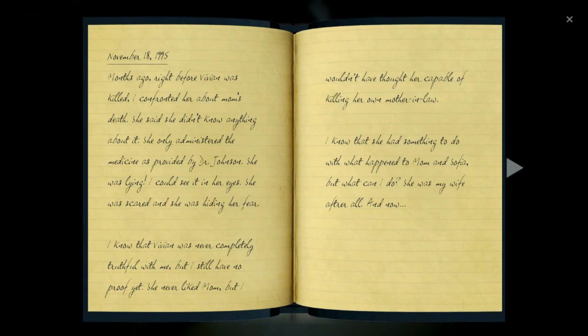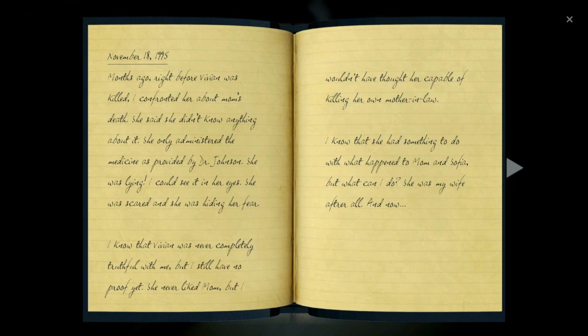November 18th, 1995. Months ago, right before Vivian was killed, I confronted her about Mom's death. She said she didn't know anything about it. She only administered the medicine as provided by Doc Johnson. She was lying. I could see it in her eyes. She was scared and she was hiding her fear. I know that Vivian was never completely truthful with me, but I still have no proof yet. She never killed Mom, but I wouldn't have thought her capable of killing her own mother-in-law.